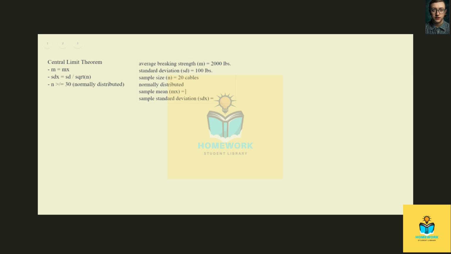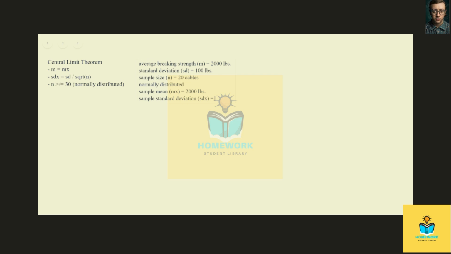So the first thing that we can do right off the bat is fill in our sample mean. Due to the central limit theorem, it is assumed that our sample mean is going to equal our population mean of 2,000 pounds. Pretty straightforward. We already have one of our unknowns. The next thing that we need to do is find our sample standard deviation.